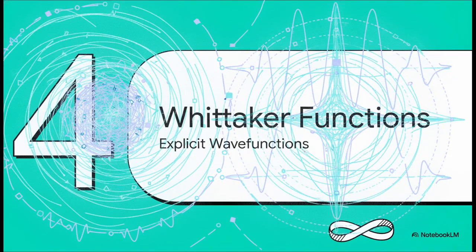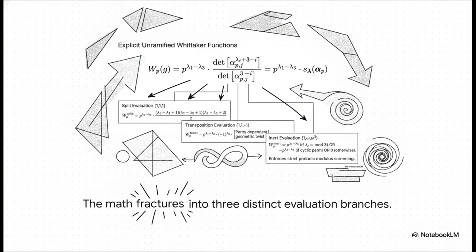All right, Section 4, explicit Whittaker functions. Explicit wave functions. So knowing how the primes split, that's really only half the battle. Now we actually need the real wave functions that govern these spaces. Here's the master equation for the unramified Whittaker functions. I know, it looks super intimidating, but let's break it down together. We are essentially evaluating W sub p of g. The math here inherently fractures into 3 completely distinct evaluation branches, and that's based entirely on the Satake parameters we were just looking at. So the 1-1-1 split, the 1-1-1 transposition, and the 1-omega-omega squared inert evaluation.